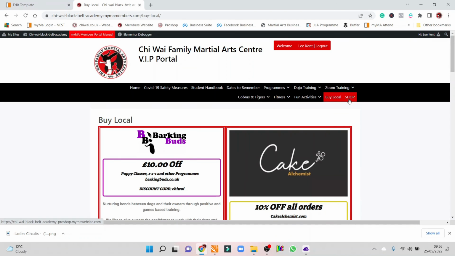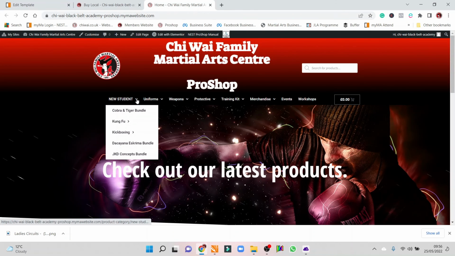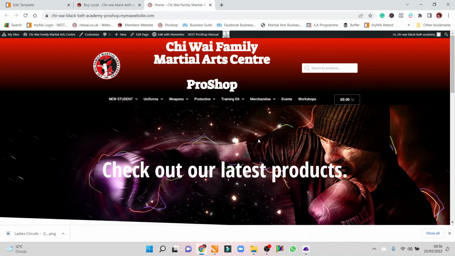And then finally the shop. Just click on the shop and you can get whatever you want. It's a different website, so it'll take you straight to a different website. And this is where you'll find anything and everything. You'll see on your email about how to log in if you're a new student to be able to sort out your bundle, to get your bundles and that sort of stuff for your first uniform. But I'll go through that in a separate video.